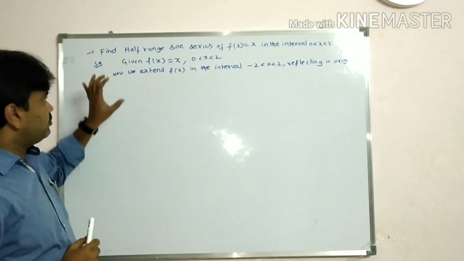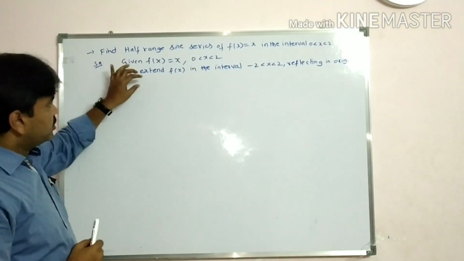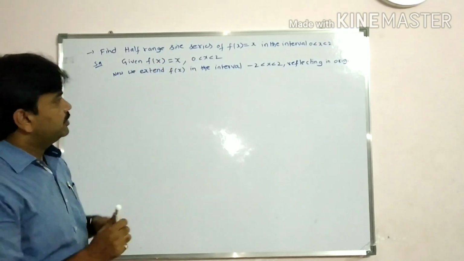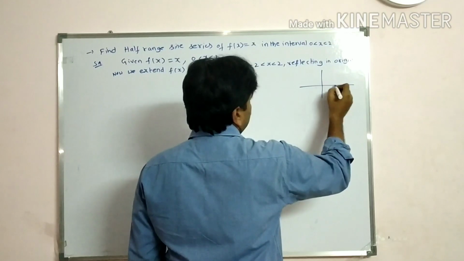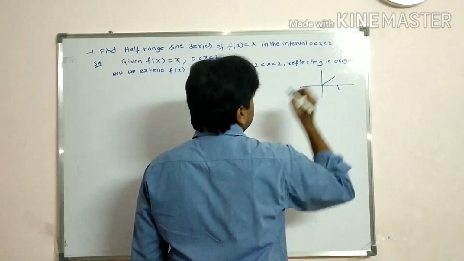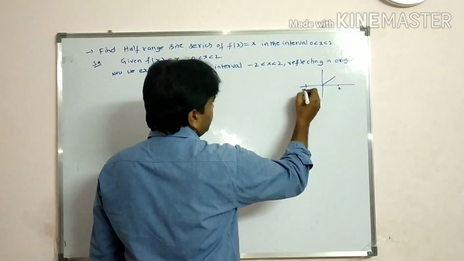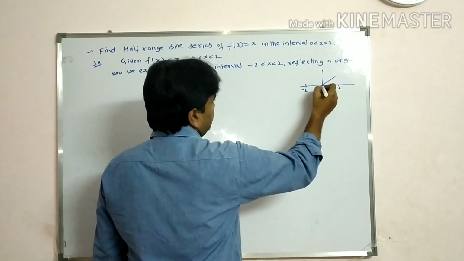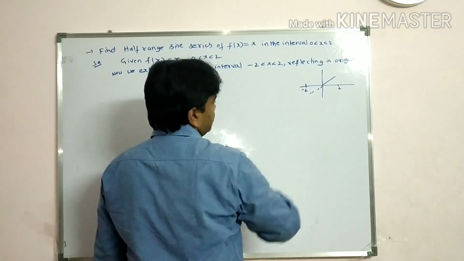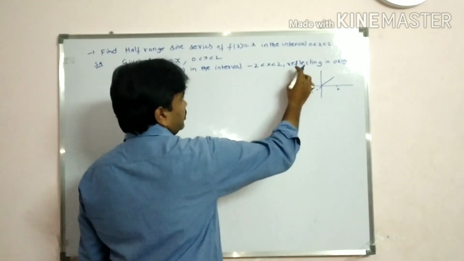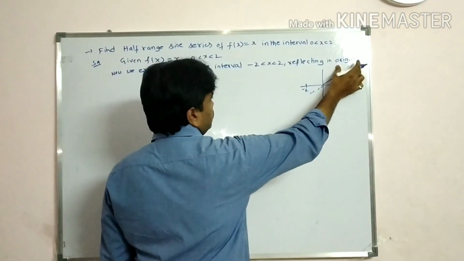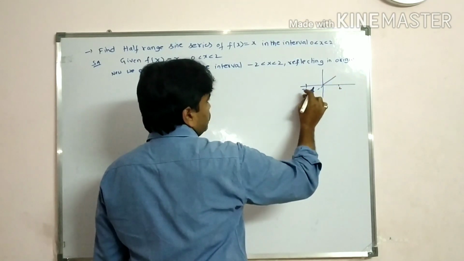Now what I'm saying here, we extend f of x, this x. Say once again, students, this is 0 to 2, so this is the curve. Now we have minus 2 here. We are extending the curve about the origin, like this, students.